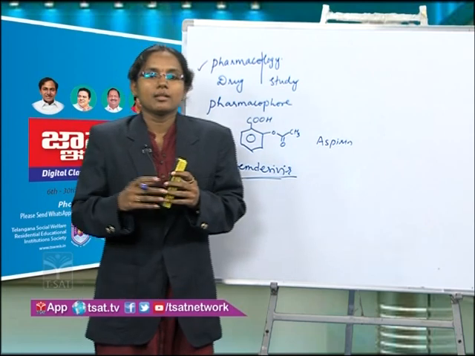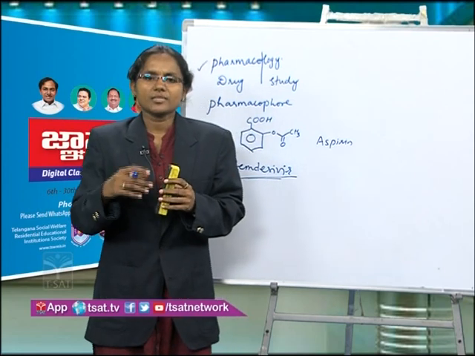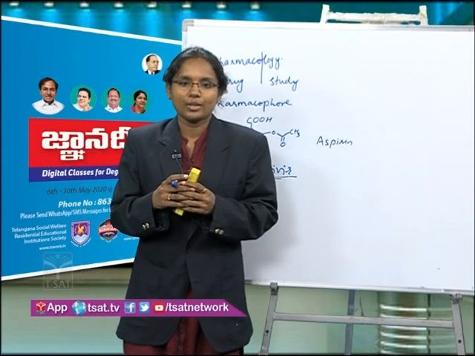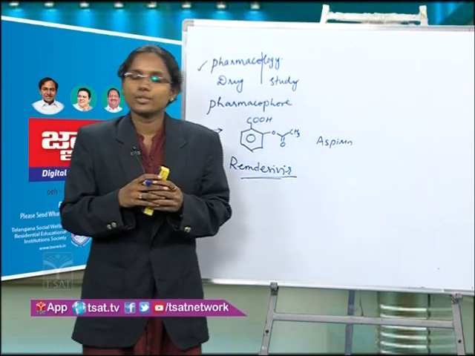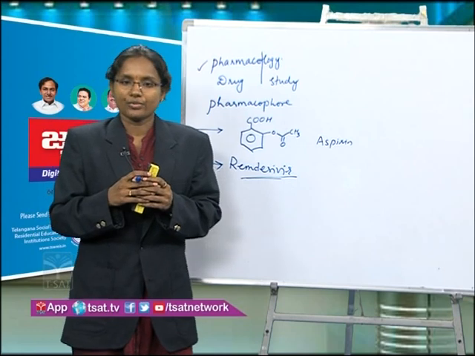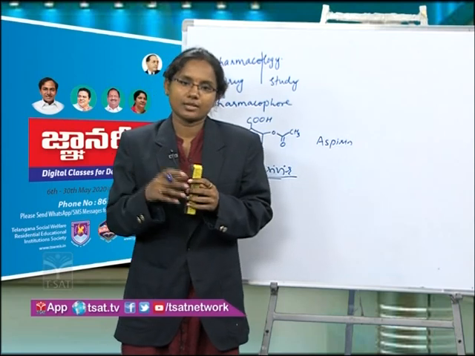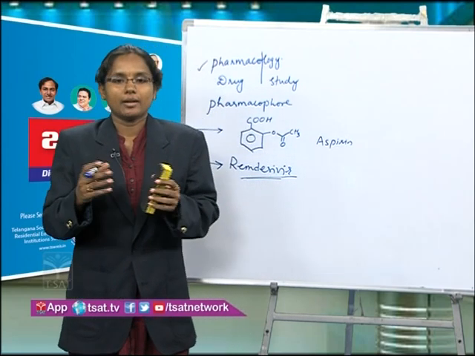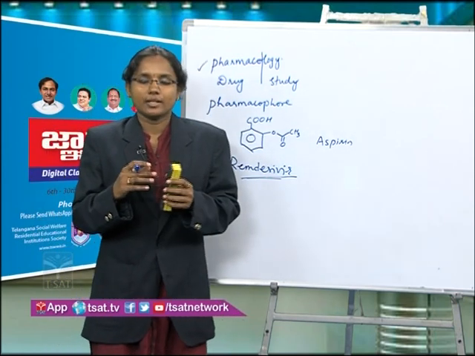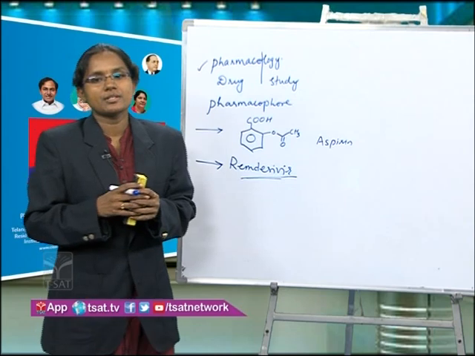And antipyretics, the reduction of temperature of the body, those drugs are called antipyretics. They also work on the central nervous system. Example for antipyretics, you already know, paracetamol. And aspirin also, it works both as antipyretic and analgesic. Say analgesic, example, morphine. Analgesic is pain removal, pain relief, okay. It also works on the central nervous system. Example is aspirin and morphine also, cocaine also. And diuretics means they work on the renal system. Example, diuryl.